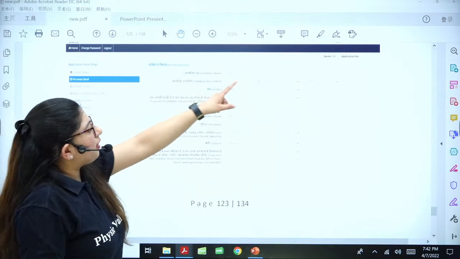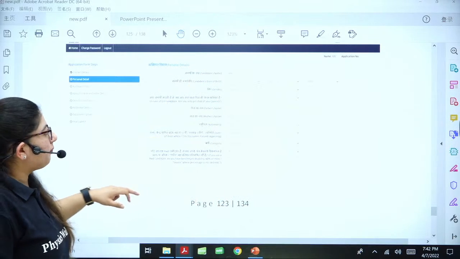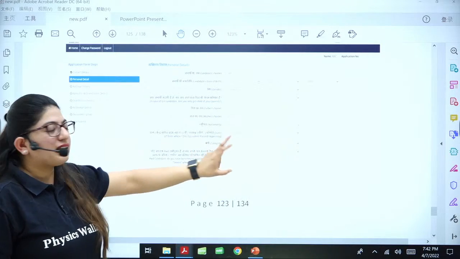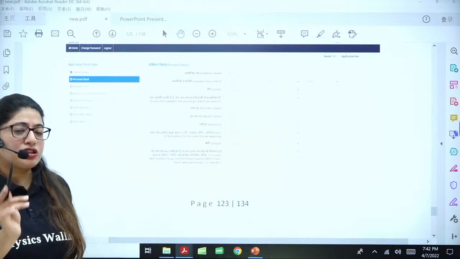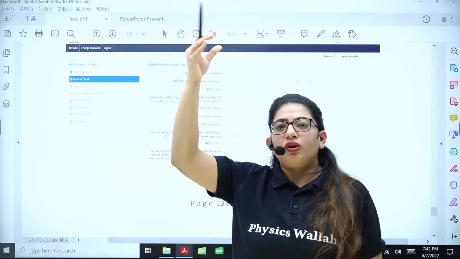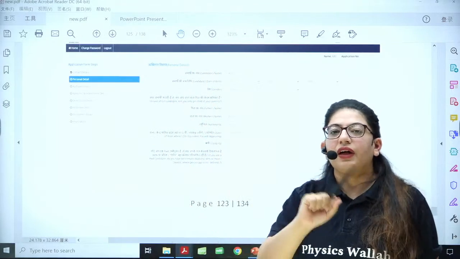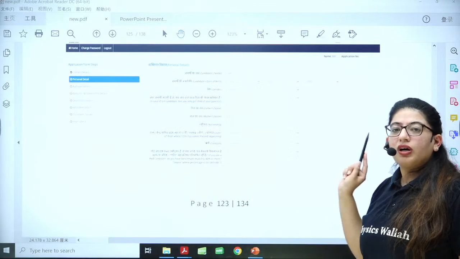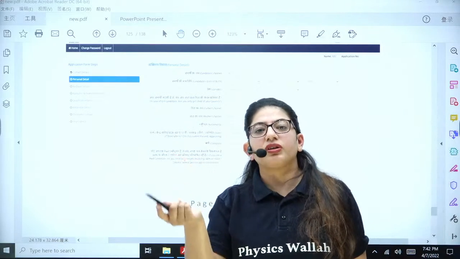Again, your name, date of birth, your gender, all these things will appear here. And your mother's name, nationality, your state, then your category. If you belong to any category, you have to mention it here. Because if you mention that you belong to that category, later a window will pop up for uploading the certificate. If you put general, then that window will not appear. So make sure to mention your category here if you belong to one, because these things will decide your rank later on and everything.